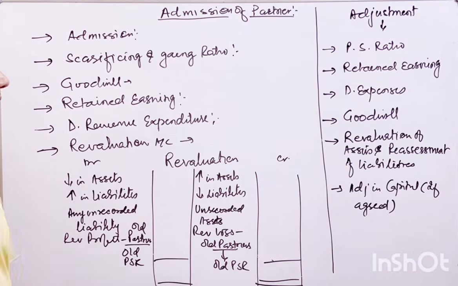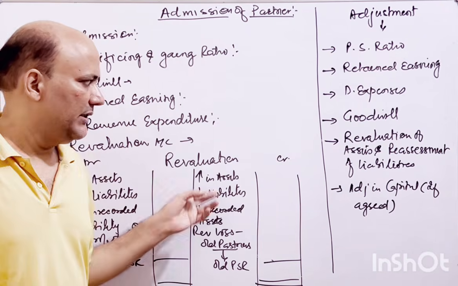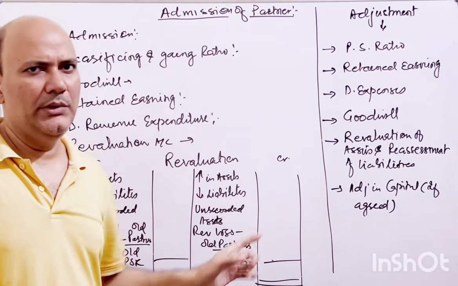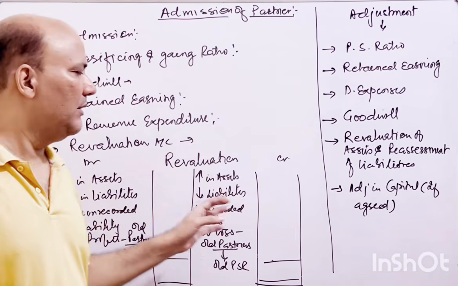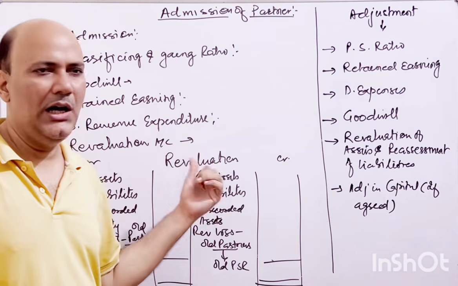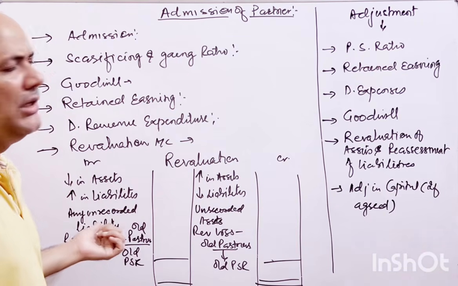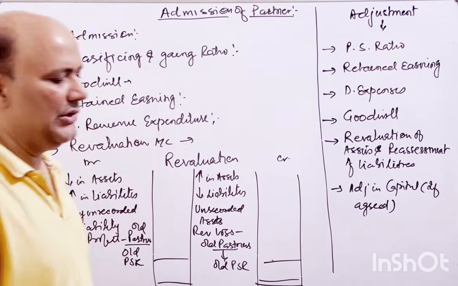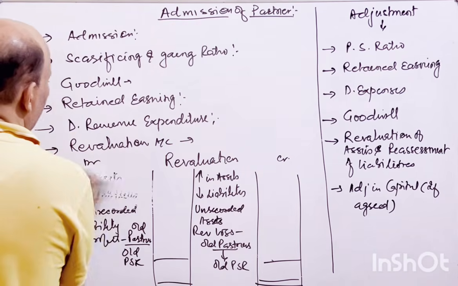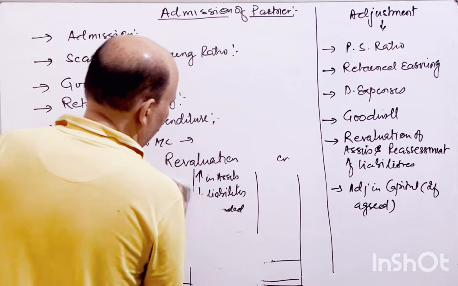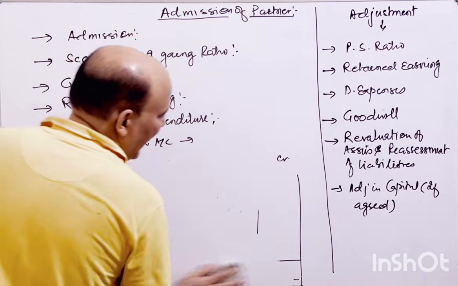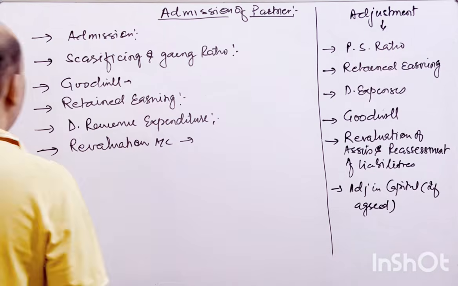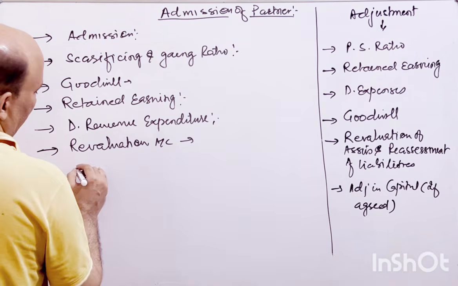So this is the way we are going to revalue the assets and reassess the liabilities. That will be given in the question, so we will do that when we do the practical questions. We will understand how we take the effect into the revaluation account, and that goes to your capital account as well as the balance sheet, right? So this is your revaluation account, which you have to prepare at the time of reconstitution, that is admission of a partner. The third thing, when the question gives you